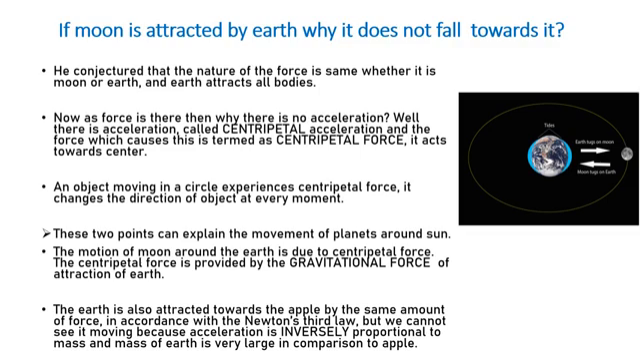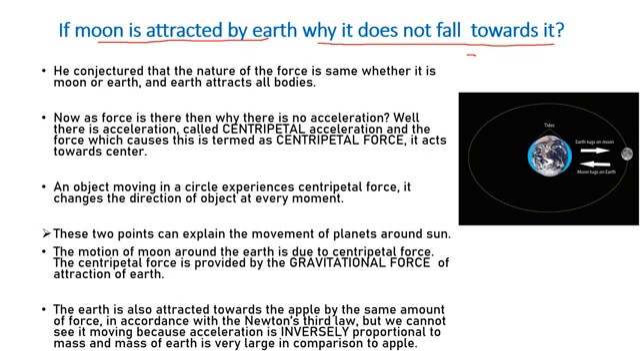Now here Newton even thought of this question: if the moon is attracted by the earth, why does it not fall towards it? He concluded that all the objects in the universe attract each other. So definitely the earth attracts the moon, the moon attracts the earth, the earth is attracted by the sun, and the sun is also attracted by the earth. All the planets revolving around the sun also attract each other, as well as being attracted by the sun. Then why can't they collide with each other? There can be a collision, right?